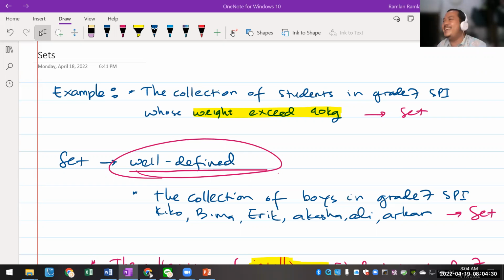Okay, Ali. Do you have that in grade 7? Okay, maybe you want to find another example. Yeah, actually you can use that, but we don't have that in the class, right? In grade 7.